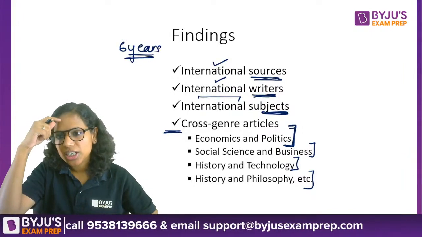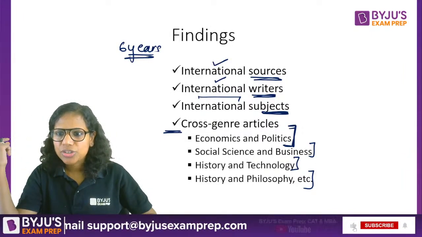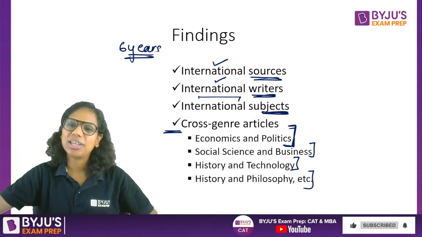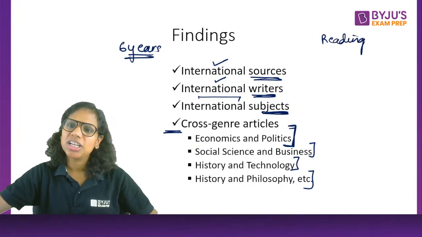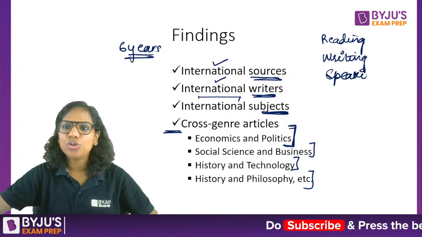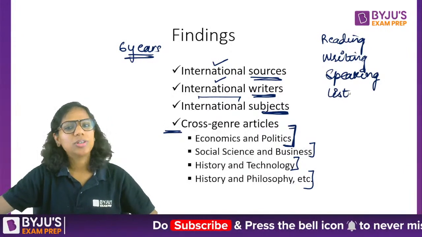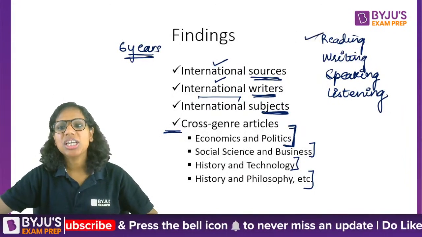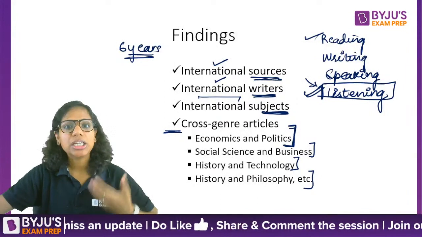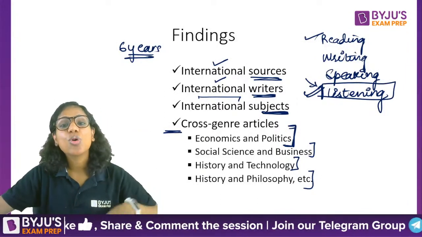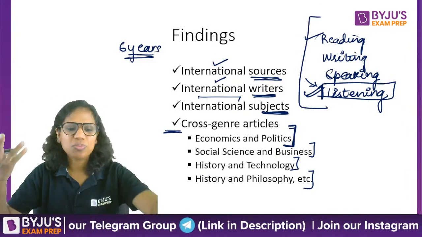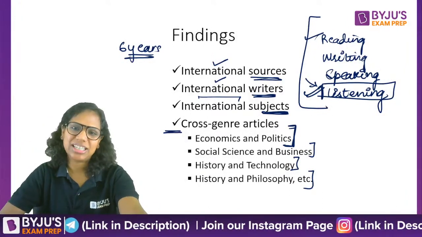Now, there are some questions here. Let me address. What is the strategy to improve English? Gagandeep, the only strategy to improve English is, see, for any language, there are 4 elements. This is something that I keep telling you: reading, writing, speaking, and listening. So, the more you do this in English, the better you will become at English. Read more in English, listen more in English. So students ask me to speak in Hindi a lot of times during the sessions. But if you're trying to learn English, then you should listen to more and more people speaking English, right? So these 4 elements, improve on these and automatically you'll improve at English.